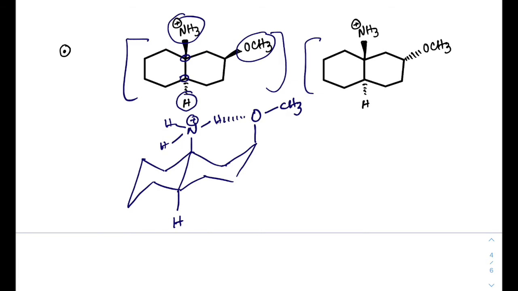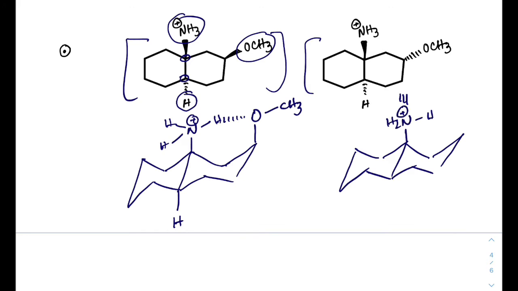But if we draw this structure, they are also a trans-fused 2-cyclohexane as previous. They also have one hydrogen, and OCH3 is anti with this ammonia group. Therefore, if the ammonia is axial, this group will be equatorial.